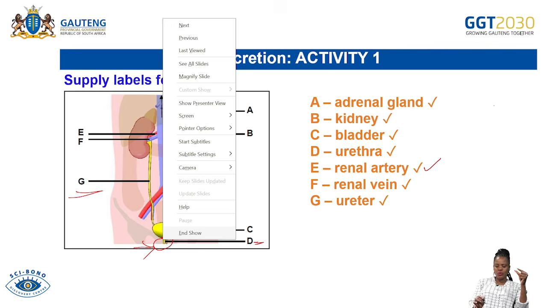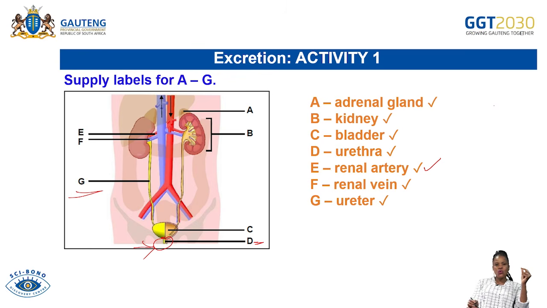And then that tubule is called the ureter. You see, ureter without an R. So you must not confuse ureter with urethra. Urethra is the one that takes urine to the exterior, and in males semen also runs through it. And then the ureter takes urine from the kidneys into the what? Into the bladder. That's where urine will be stored temporarily.